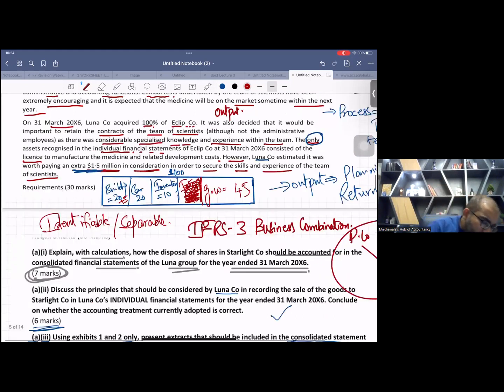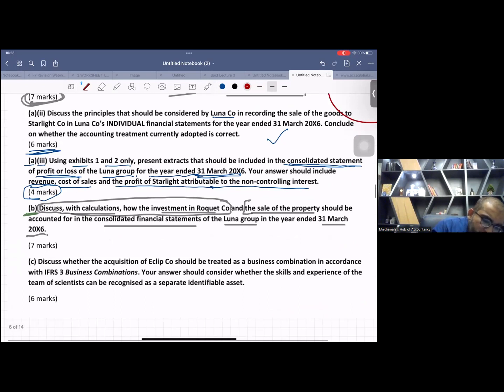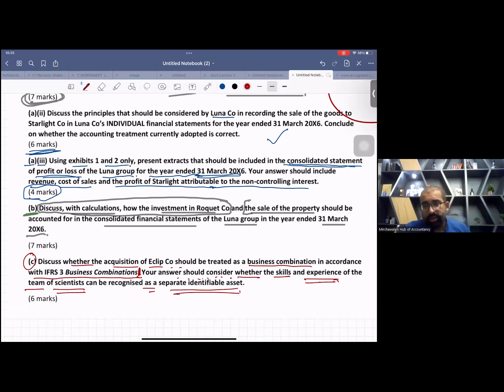Now let's see the requirement. First thing, discuss whether the acquisition of ACCA company should be treated as a business combination in accordance with IFRS 3 Business Combinations. So in this 1.5 line, both things are included: the old IFRS 3 as well as the concentration test. One more thing, your answer should consider whether the skills and experience of the team of scientists can be recognized as a separate identifiable asset or not.